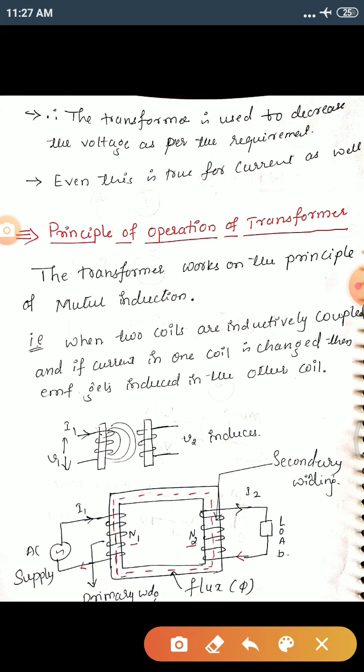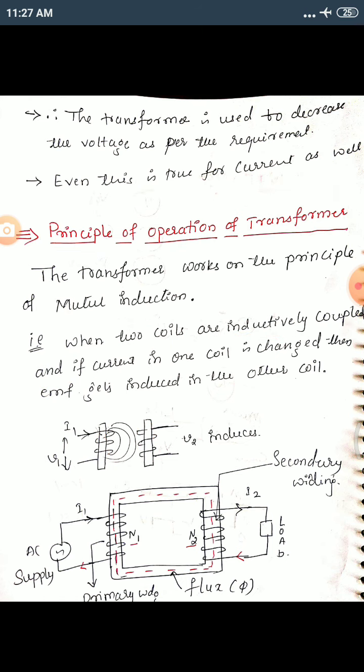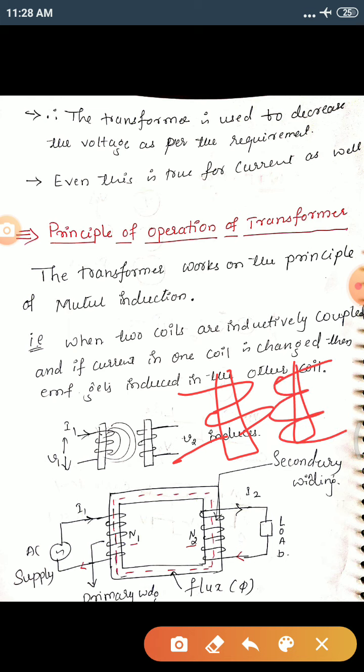Let's move to the next topic, that is the principle and operation of a transformer. Remember, a transformer works on the principle of mutual induction. What do we mean by this? It means when two coils are inductively coupled. Meaning, take a conductor and on that make windings, two electromagnetic windings. So now we have two coils.